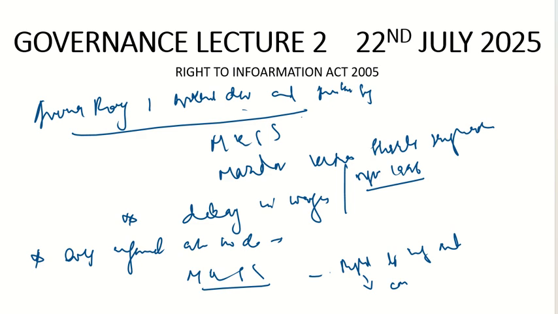This organization started protests in Ajmer. Approximately 150 villages took part, and it was the first time in the history of Indian independence that so many people came to protest not for jobs, not for money, not for food, but because they wanted to get information. So it was a milestone in itself.